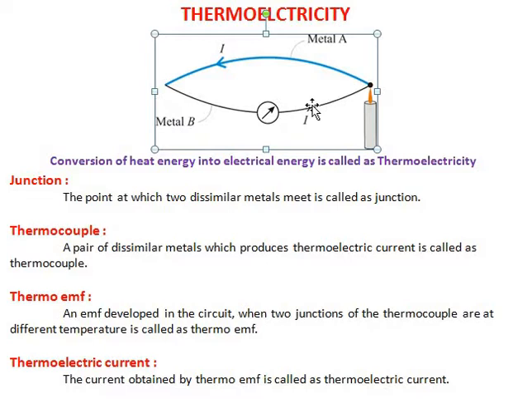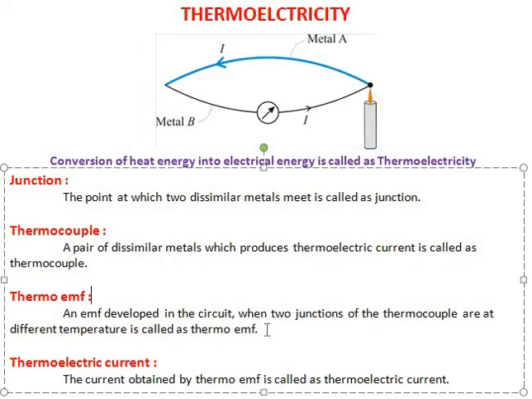Okay. So the next term is thermo EMF. An EMF developed in a circuit when two junctions of the thermocouple are at different temperatures is called thermo EMF. In the sense, the two junctions of the thermocouple, this is one junction and this is another junction.